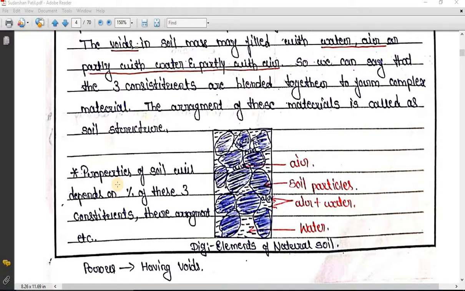The proportions or percentages of these three constituents are going to define the property of the soil. That means the properties of the soil will depend upon the percentage of these three components. So as the percentage varies, the properties of soil will vary. We will move further.